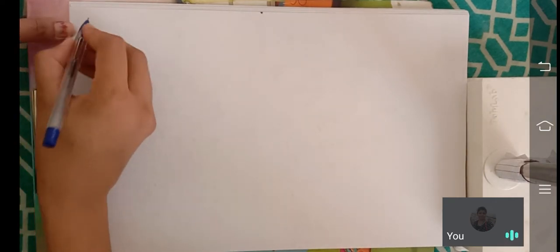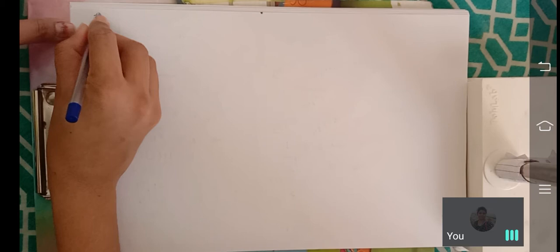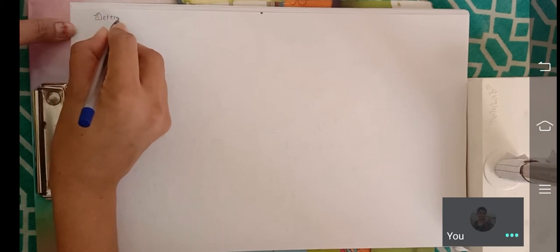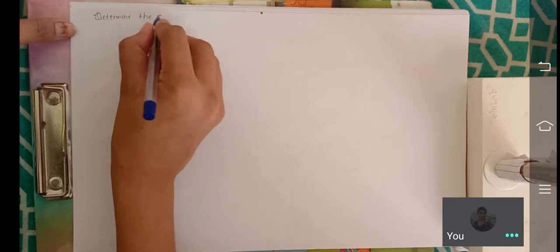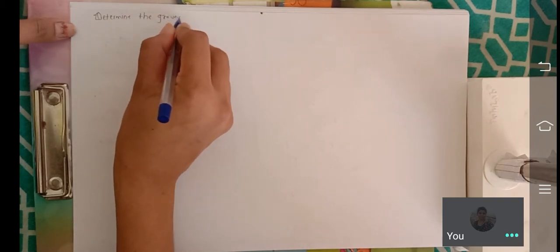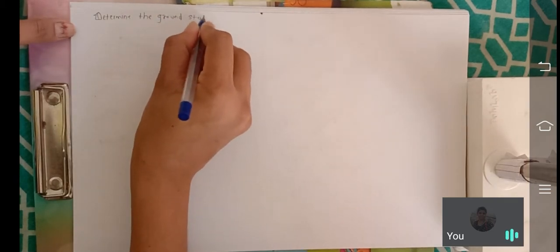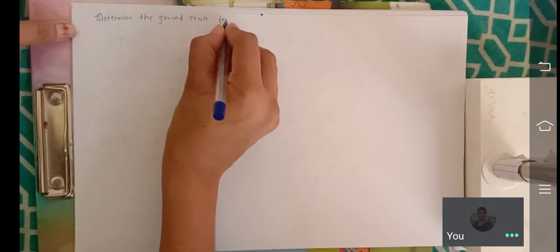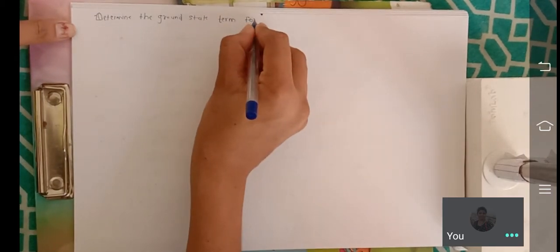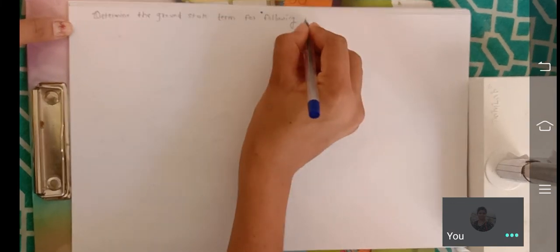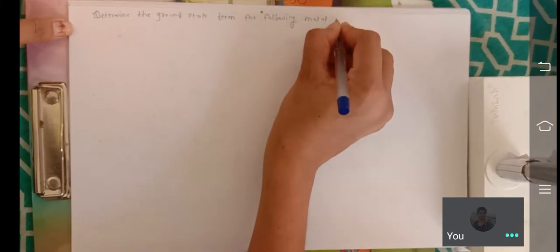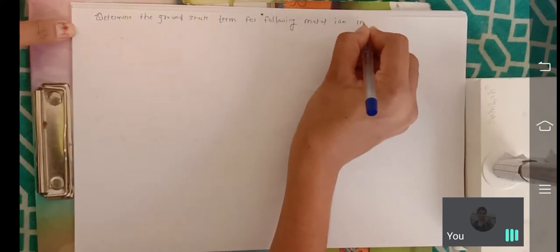Hi friends, today we start a new type of question. Determine the ground state term for the following metal ion in complexes.